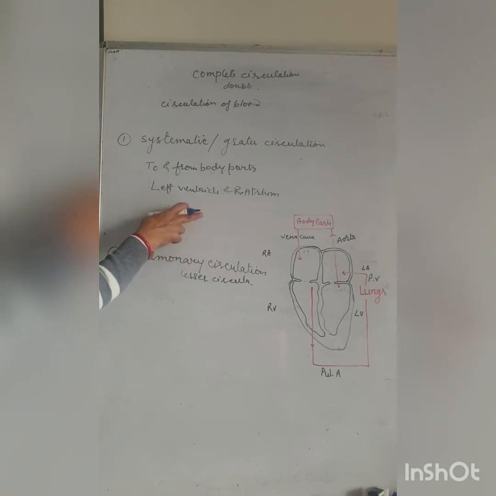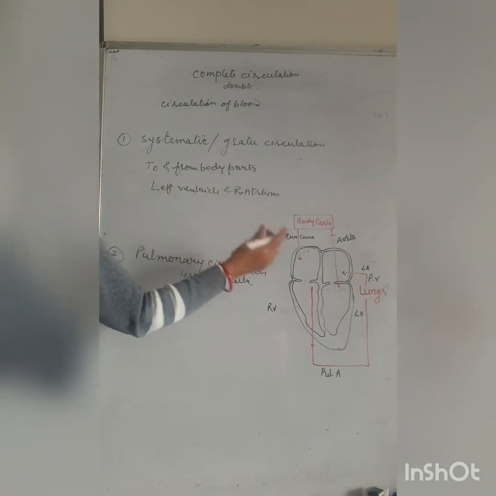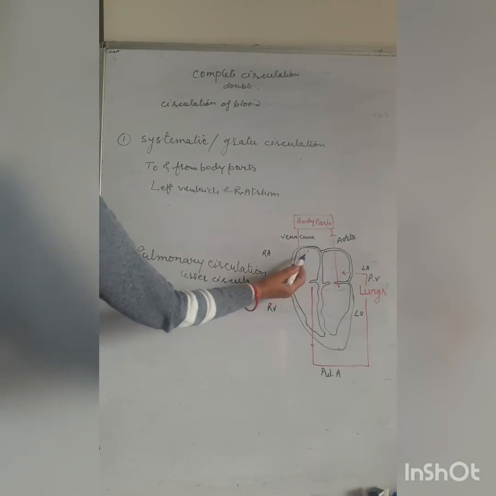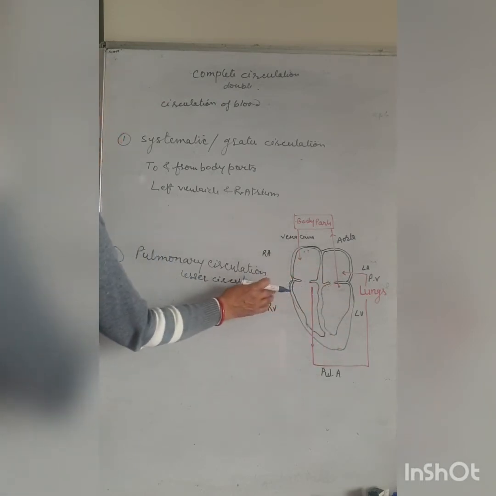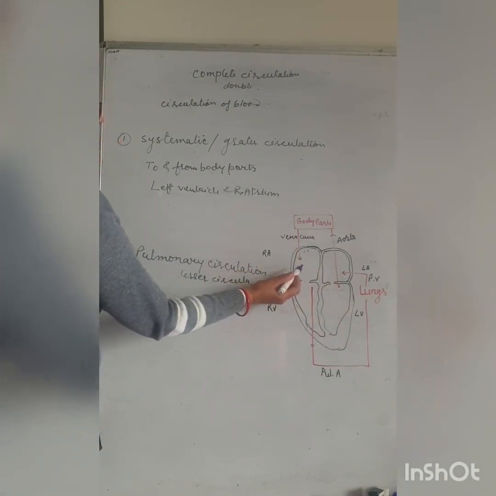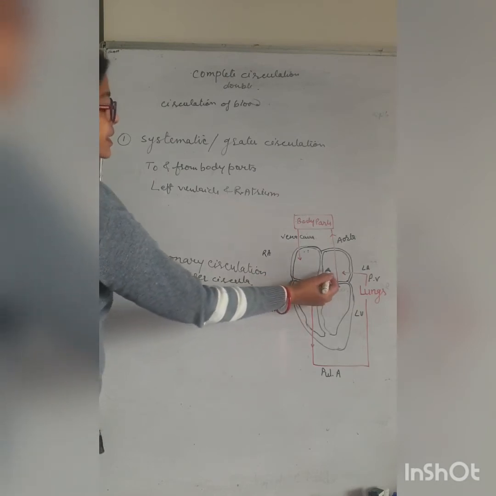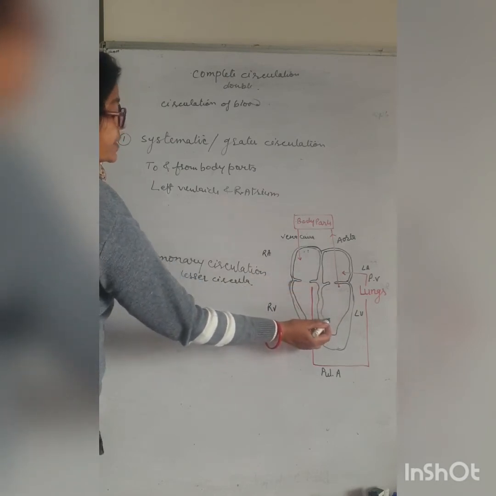We know the deoxygenated blood is collected into the right atrium. This is the diagram of the heart: right atrium, right ventricle, left atrium, left ventricle.